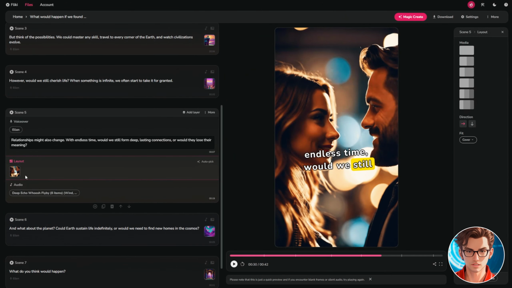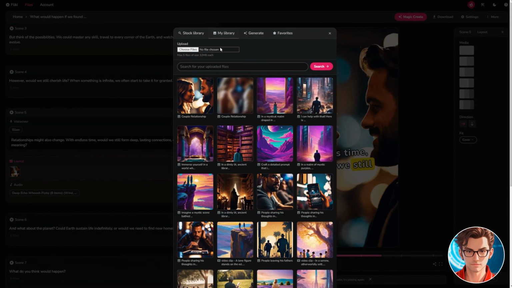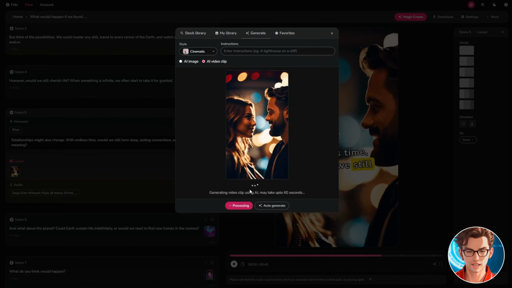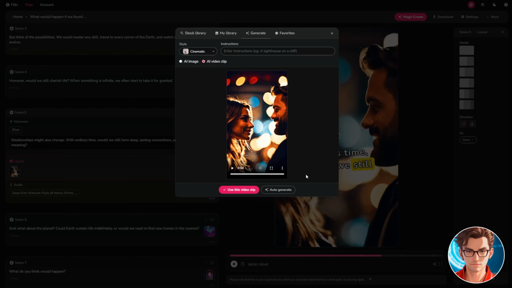Now to convert the image to an animation, click on the layout image, then click on My Library. Select the generated image and click on the play button at the top, then click on Generate. This will create a video clip with that image, taking about 15 seconds to process. Let's preview the clip. Great, let's use it.